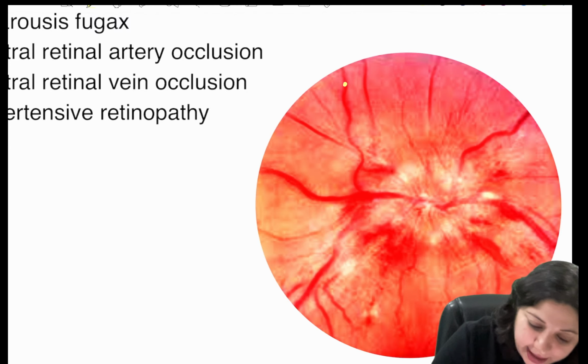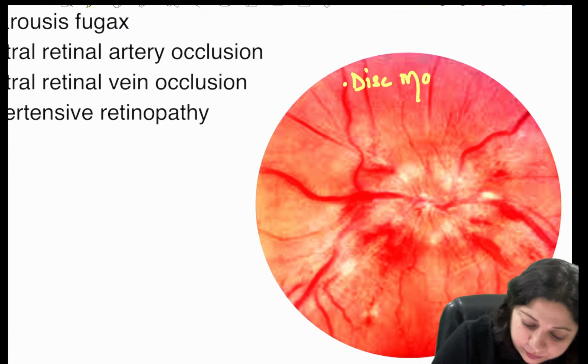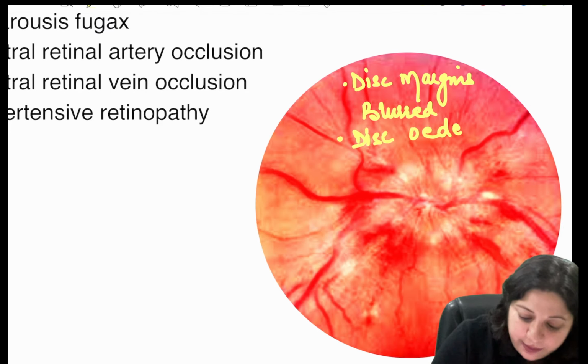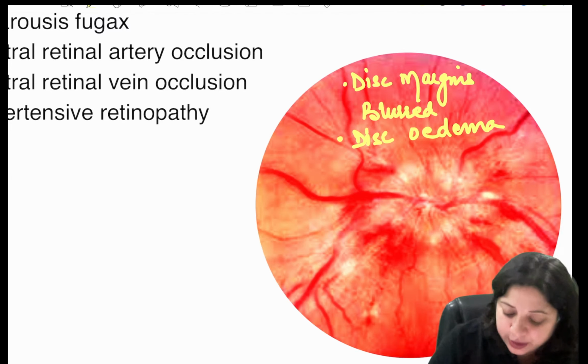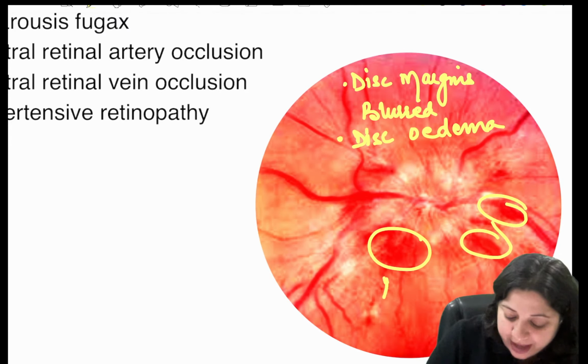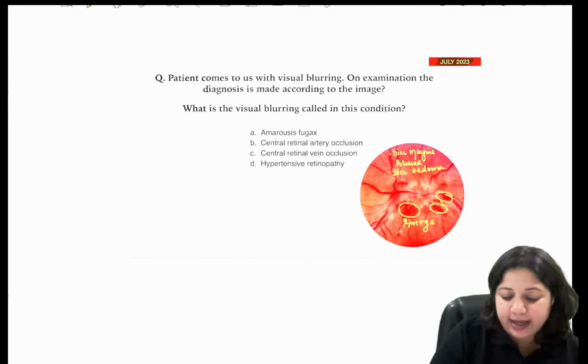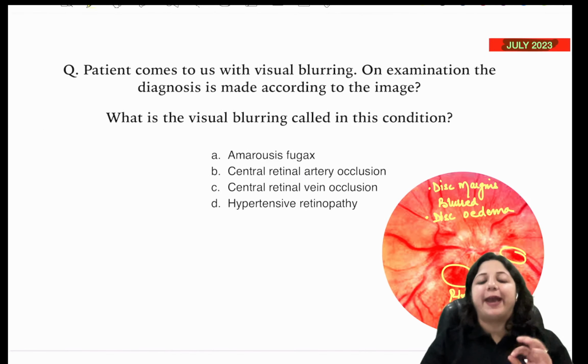The disc margins are blurred. There is disc edema. And last but not the least, these are peripapillary hemorrhages.